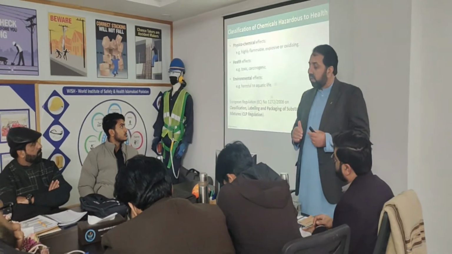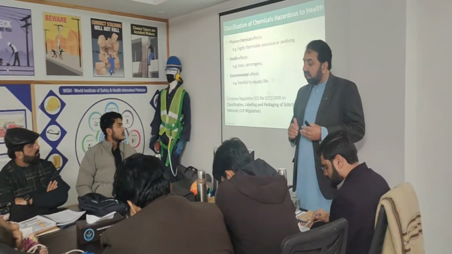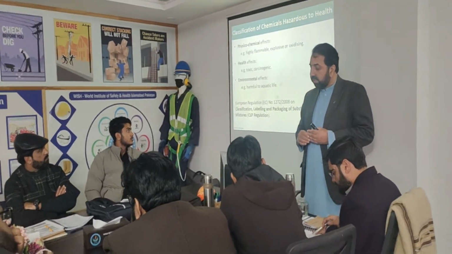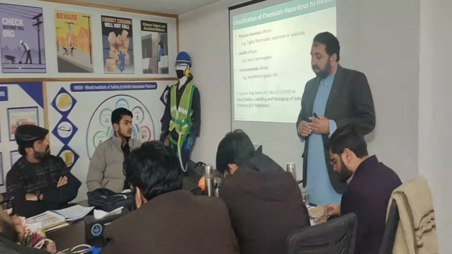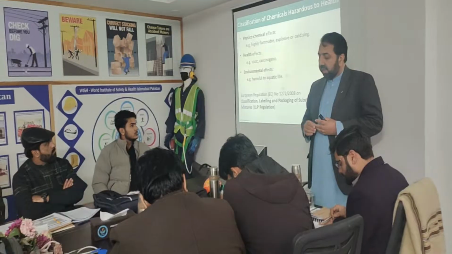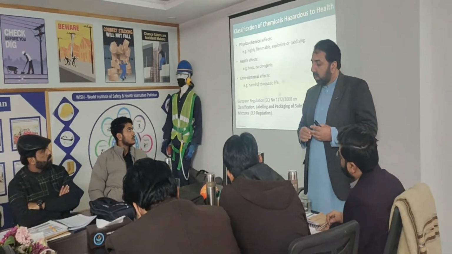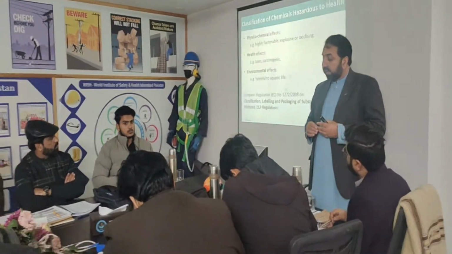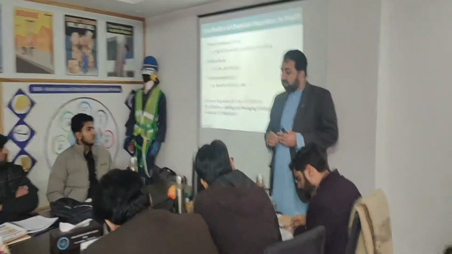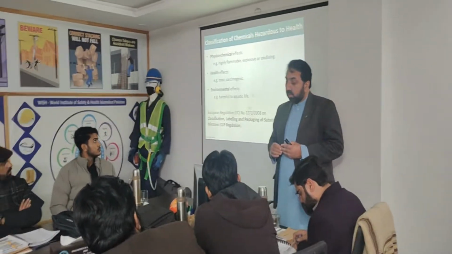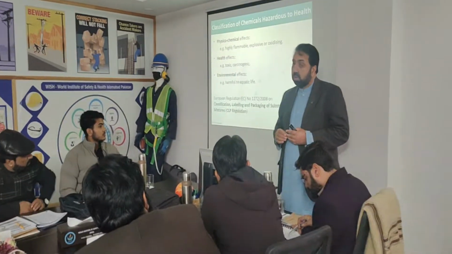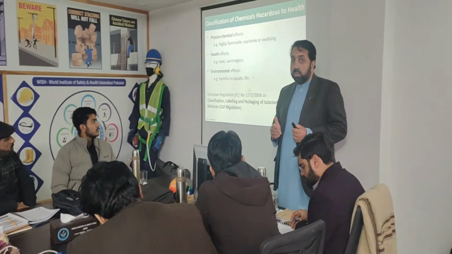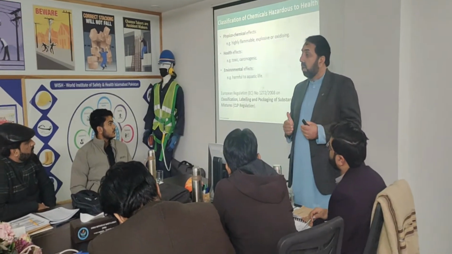Now, classification of chemical hazards to health. Which kind of classification are there? The CLP regulation. What do you mean by CLP regulation? Classification, labeling, packaging of substances and mixtures. CLP regulation 1272/2008, a European regulation. It states that chemicals can be found in different forms, like physicochemical, which is highly flammable or explosive or oxidizing. Health effects, the chemical can also give you disease, like toxic or carcinogenic.